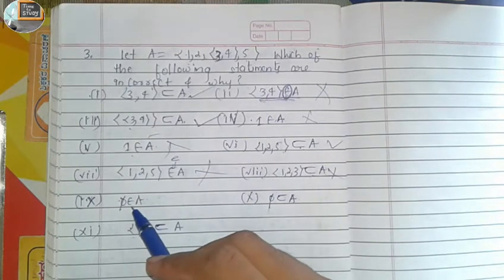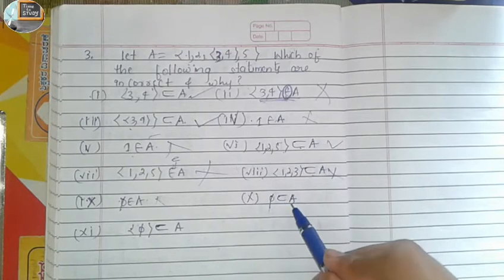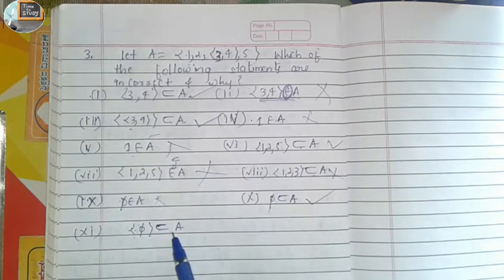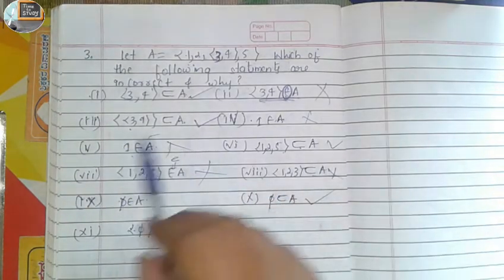Is empty set belongs to A? This is wrong. Is empty a subset of A? This is correct. Is {empty} a subset of A? This is wrong. The third question is completed. The third answer is the correct statements.